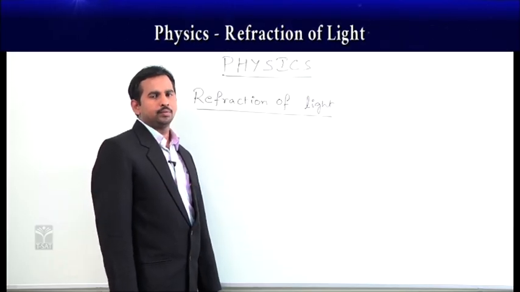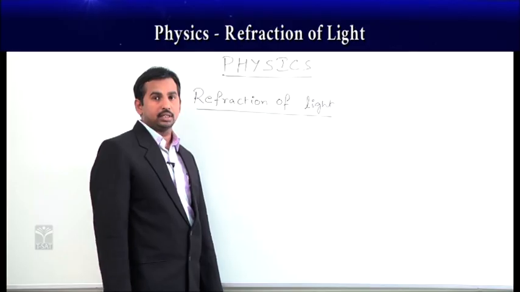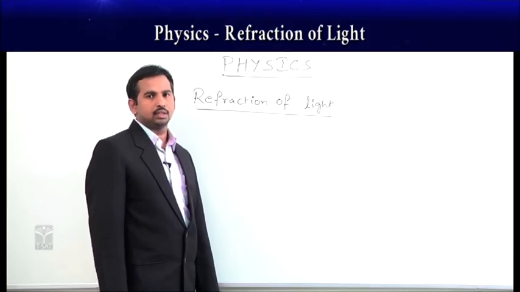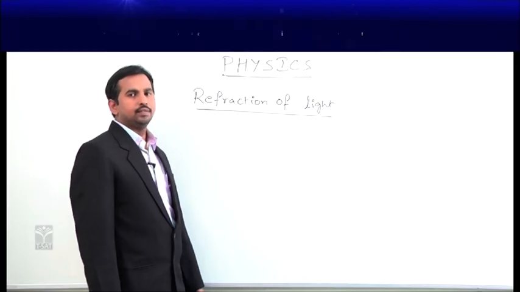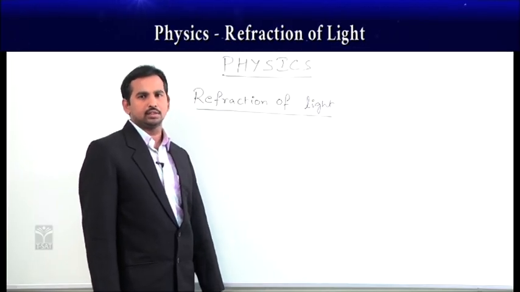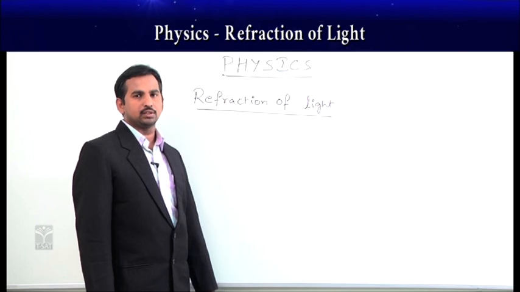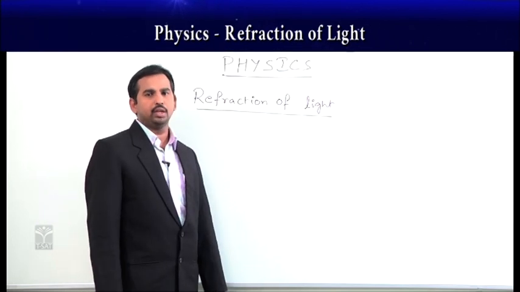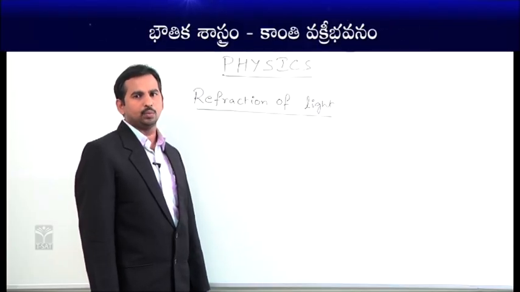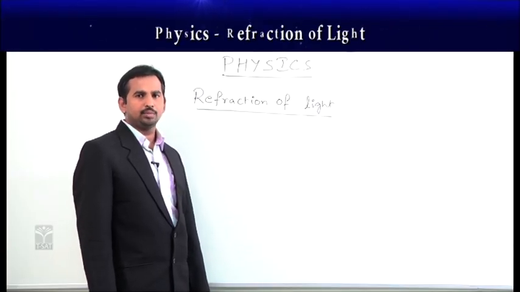Reflection of light takes place whenever the light ray is incident on a surface which is an opaque surface, whereas refraction of light takes place when the light ray is incident on a surface which is a transparent surface. When it comes to these surfaces, mainly we have two types. One is called a rarer medium, another one is called a denser medium.